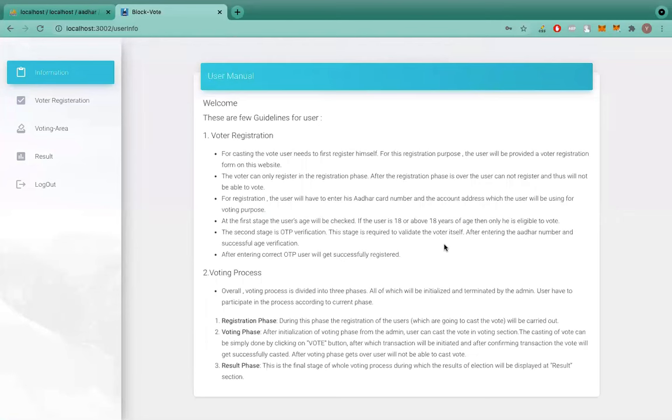Basically, the whole process will be carried out in three phases. The first phase will be the registration phase, where the user will be able to register himself. Then the voting phase will start, where the user will be able to vote for the candidate they choose. After the voting phase is over, the result phase will be on and the result will be displayed. So that will be the voting over phase. Now moving towards the voter registration phase.